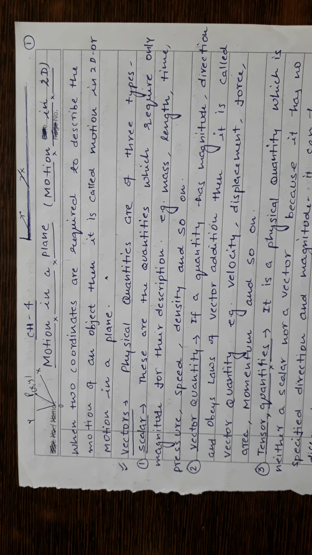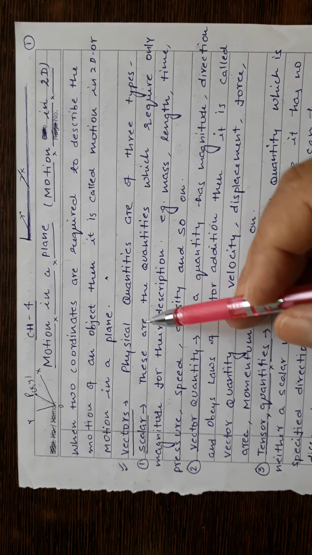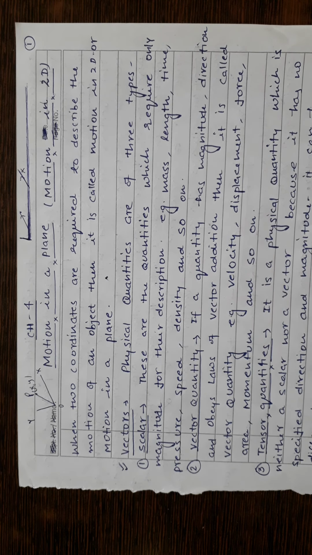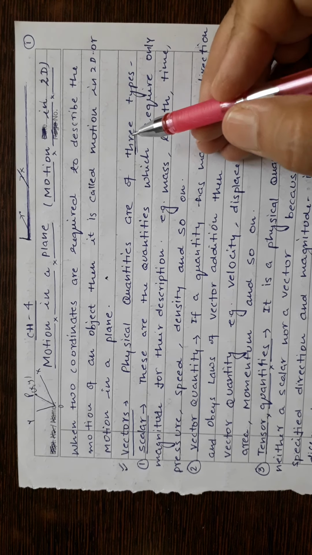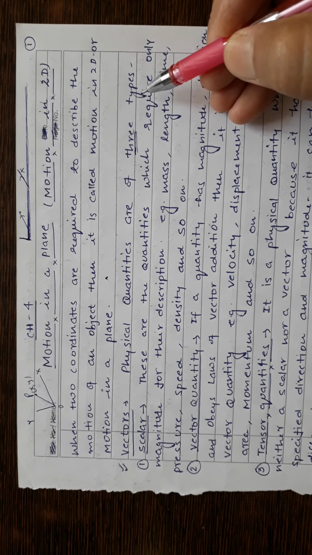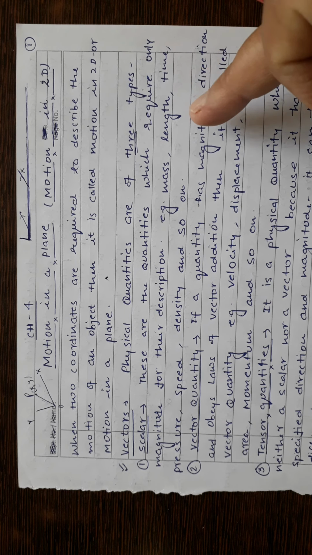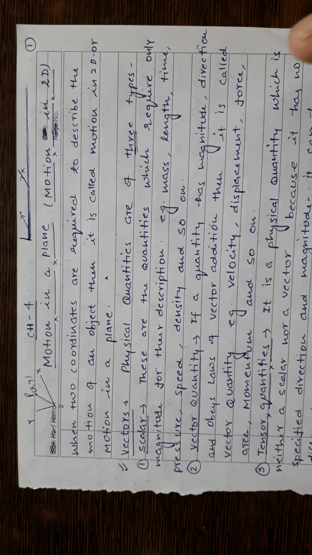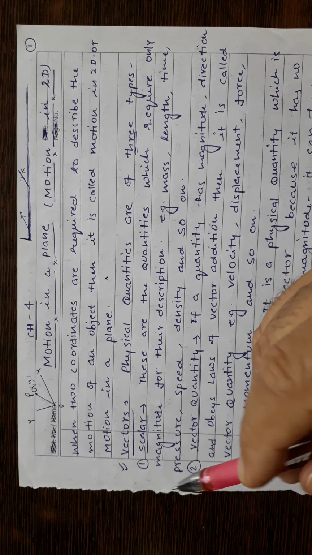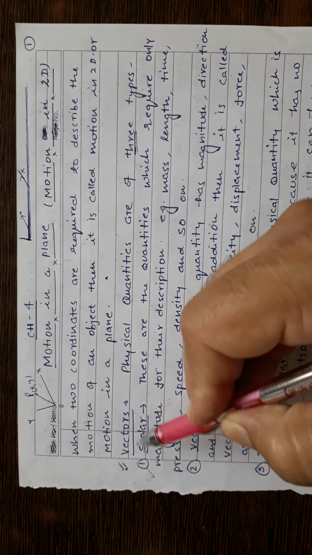Vectors are basically physical quantities. You have come across physical quantities in your previous classes, like mass, length, time, velocity, displacement. These physical quantities are mainly classified into three types. You have heard about two types of physical quantities, but I am telling you three types, because in our course we will come across the third type also. The first kind of physical quantities are scalars.